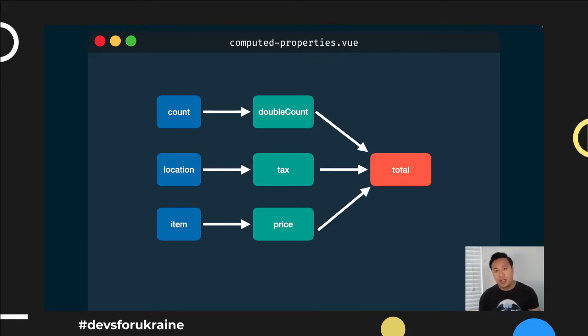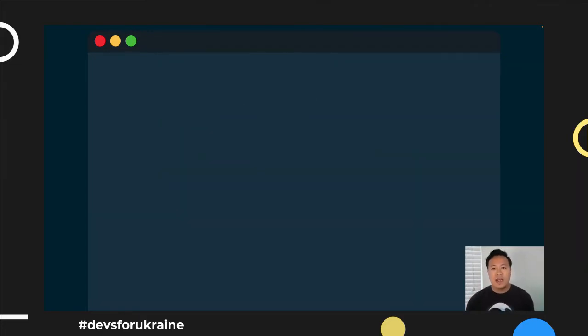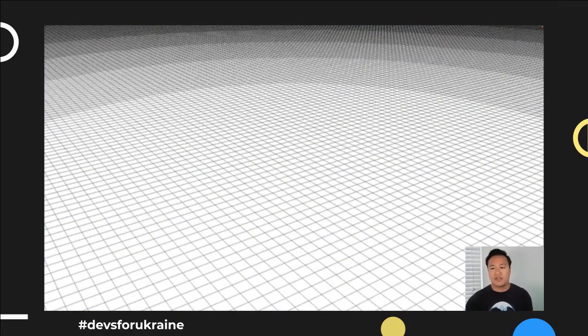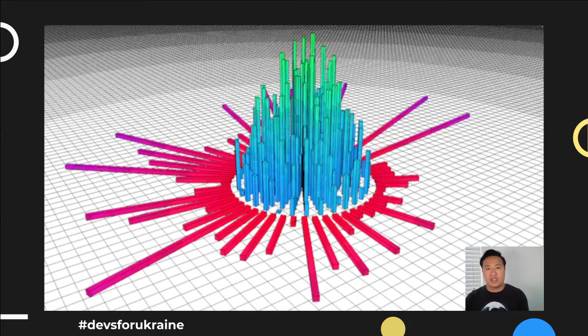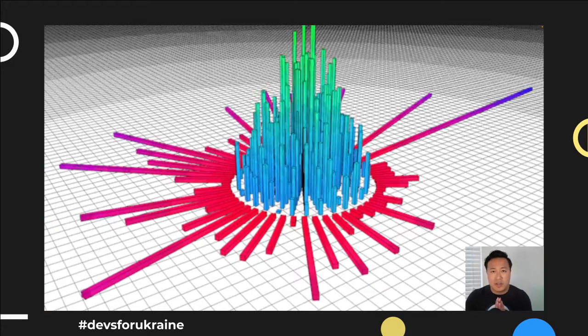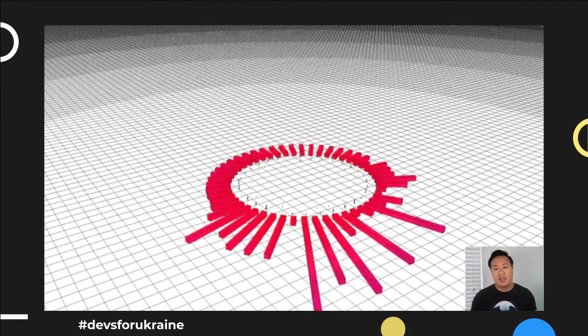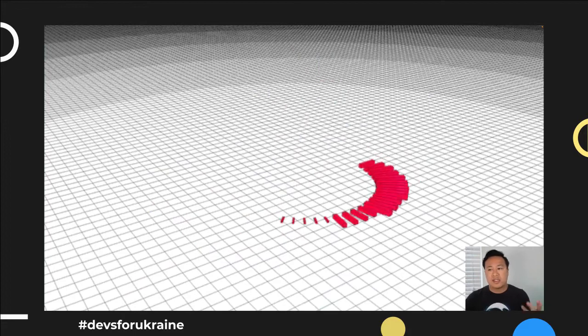After a while, you get a pretty complex network of dependencies, and especially if you're managing your reactivity independently or manually, you'll notice you have to make sure you invalidate the right things at the right time. You have to be careful about what's caching where, because if you don't cache correctly, you'll have performance issues because things will be rendering when they're not supposed to, or things will trigger when you're not expecting. And so you can imagine when you have these really complex pieces of data, especially on things like data visualizations, it's rather unrealistic to expect a developer to hold this entire workflow in their head and figure out what to invalidate, what to cache, and so forth.